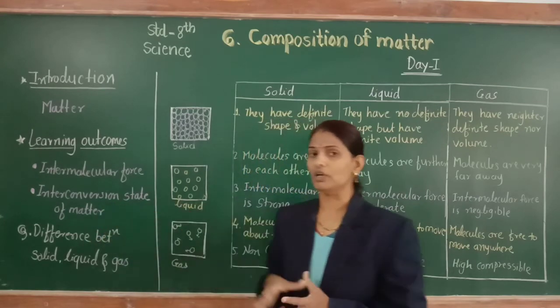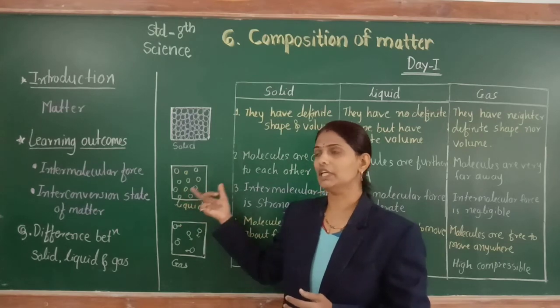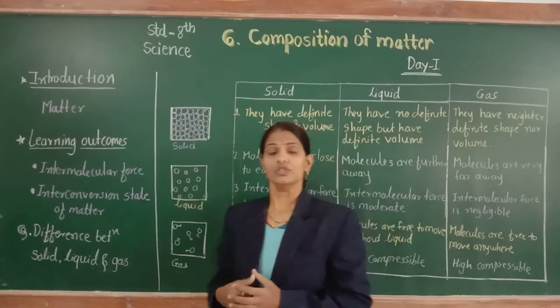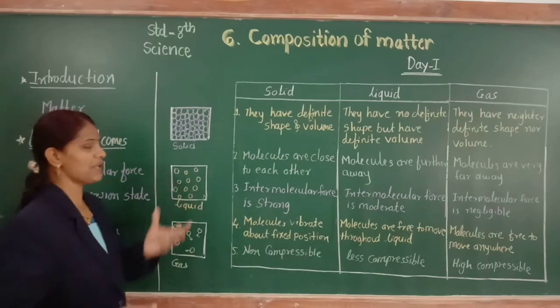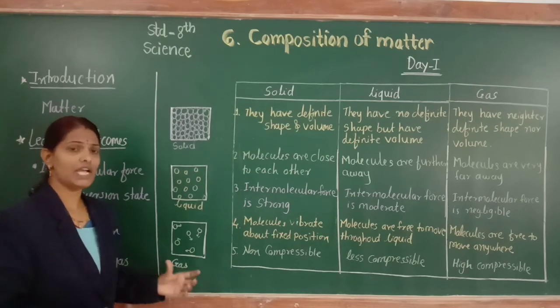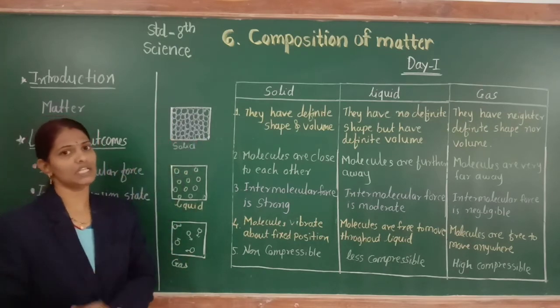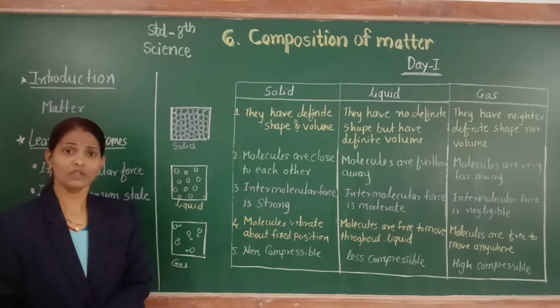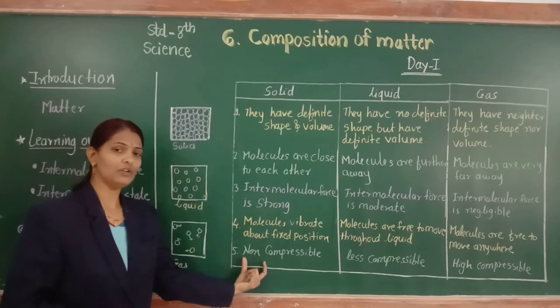We know on cooling, gas converts into liquid, and on cooling, liquid converts into solid. Because there is some space between the particles of gas and liquid, but there is no space between the particles of solid. That is why solids are non-compressible.